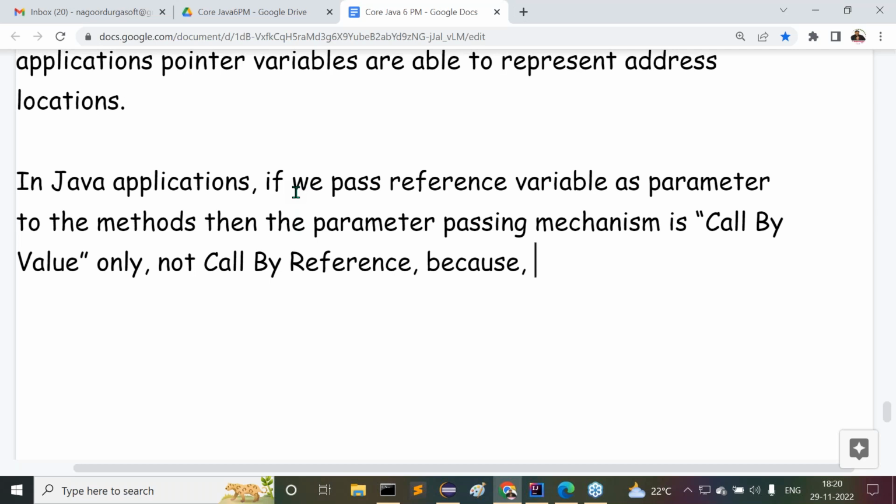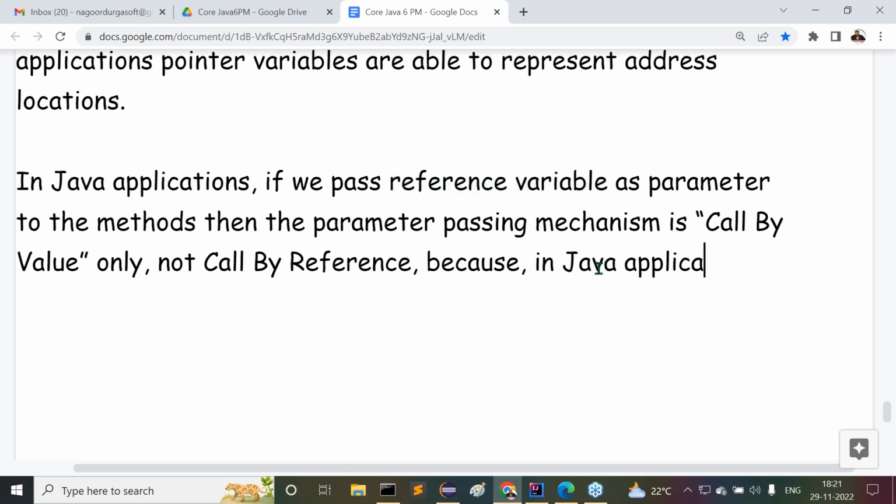Not an address location. So reference value is what? The hexadecimal form of the hash code. So the reference value is stored in a variable, that is the reference variable. So a reference variable is not representing any address location, whereas a pointer variable is representing an address location directly. Right, sir. Because of that reason, I am giving you clarity: in Java applications, if you pass reference variables as parameters to the methods, then the parameter passing mechanism is call by value only, not call by reference.